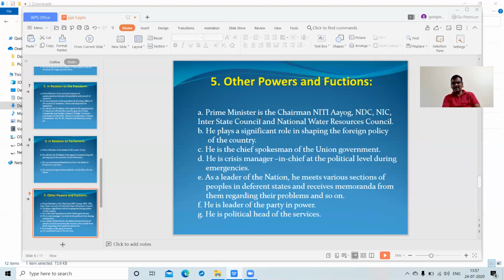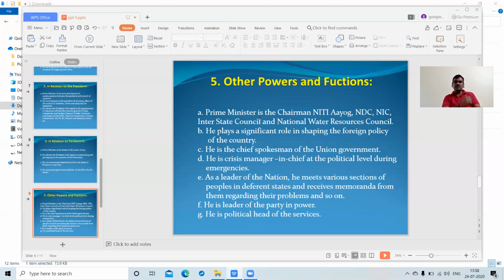It is not a constitutional body; the Niti Aayog was created by an executive order or a resolution, not by the parliament. Certain structures and functions have changed. In the structure of the Niti Aayog, recently priority has been given to the states. So the Niti Aayog focuses on the federal structure of India.